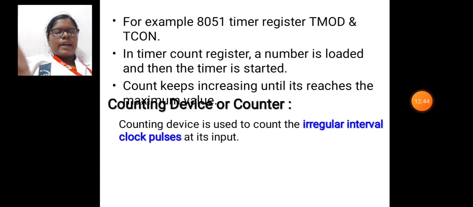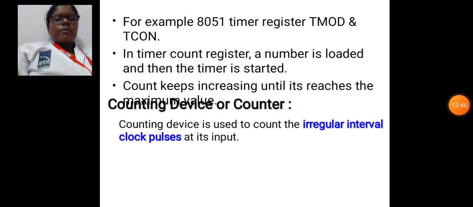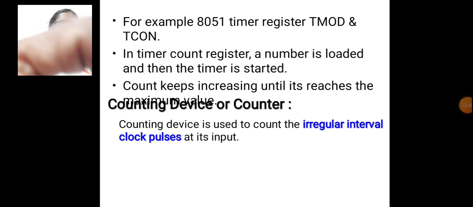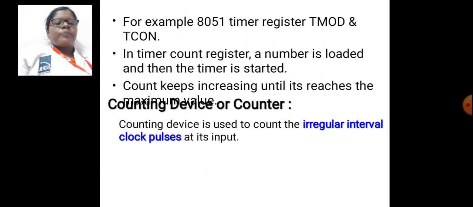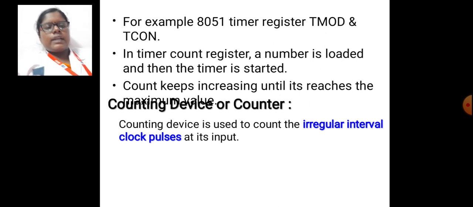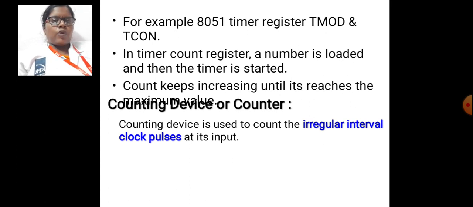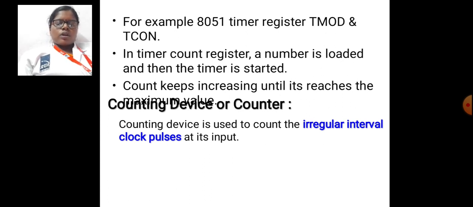Next one is the state of, for example, the 8051 timer registers TMOD and TCON. In the timer count register, a number is loaded and then the timer is started. The count keeps increasing until it reaches the maximum value. Counting device or counter. We have a state in timer.